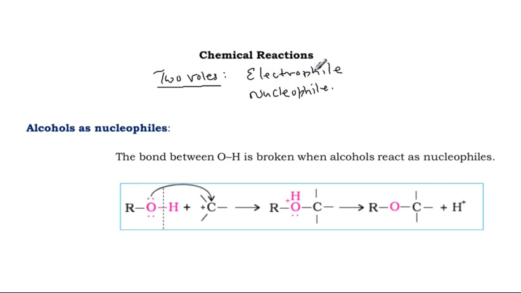Electrophilic nature means cleavage occurs between R and C, R and OH. Here we are expecting cleavage. After cleavage, the carbon becomes a carbocation. So electrophile means the cleavage occurred between the R carbon and OH. That is, the C-O bond breaks. The breakage occurred between carbon and oxygen. At the end of the cleavage, the carbon of the R part becomes positively charged.